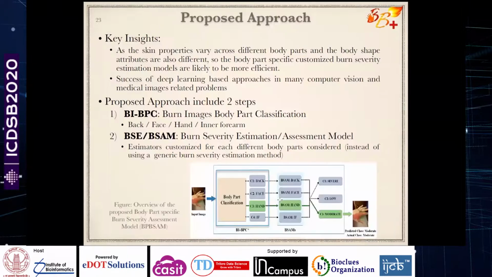Now let me tell you the model approach that we are taking. As I mentioned, we are taking a 2-stage approach. First, we perform the burn images body part classification. Then the second is burn severity estimation, or we can say the burn severity assessment model. So first body part classification, then the customized deep learning model will be activated on that particular image to make a prediction. Given this hand image, the body part classification network fortunately predicted correctly that it is the hand. Accordingly, the burn severity assessment model of the hand then got activated, worked on this particular image and predicted that it is a moderate one. And this is also rightly the case.